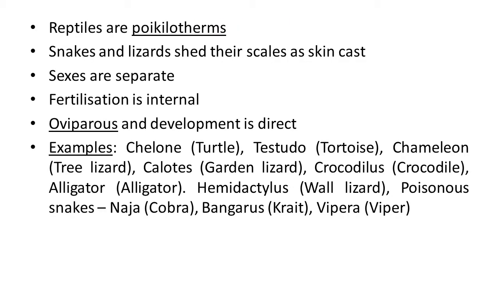These animals are poikilotherms, which means cold-blooded animals. Snakes and lizards shed their scales as skin cast. That is an important feature of this type of animals. Their sexes are separate, which means differentiation of male and female is there.